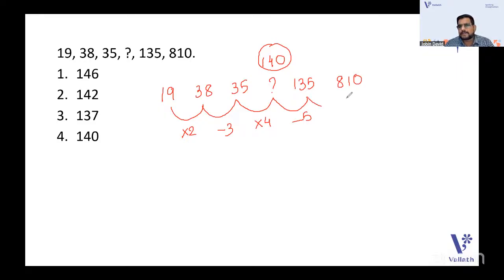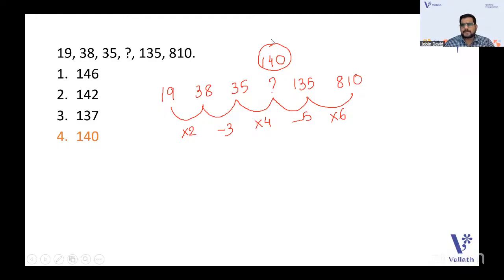Now it will be into 6. The next two numbers are given to check whether our pattern is correct or not. That's 140. Are you getting the pattern?